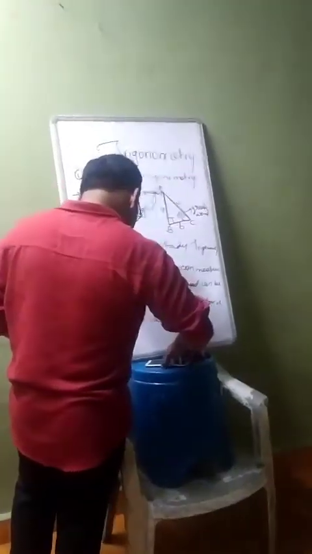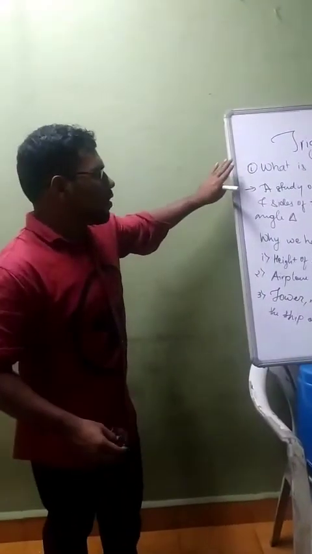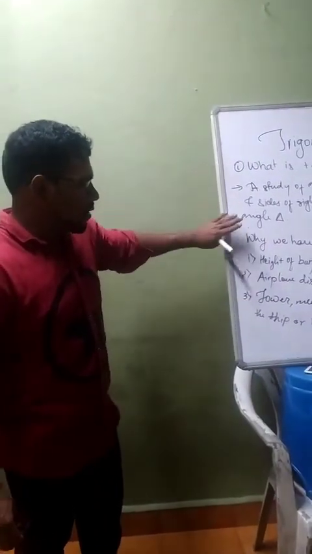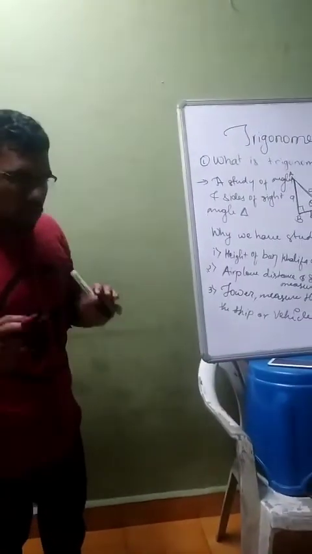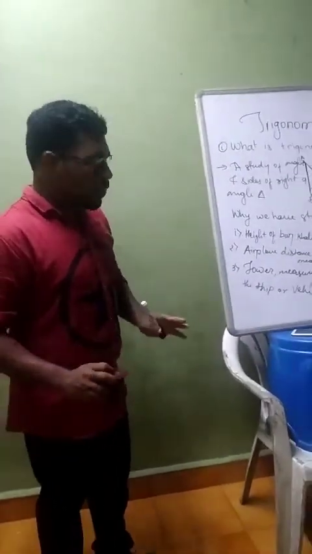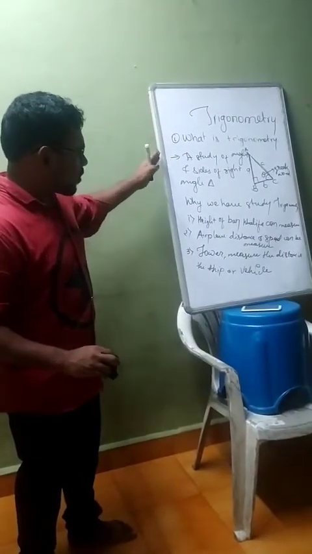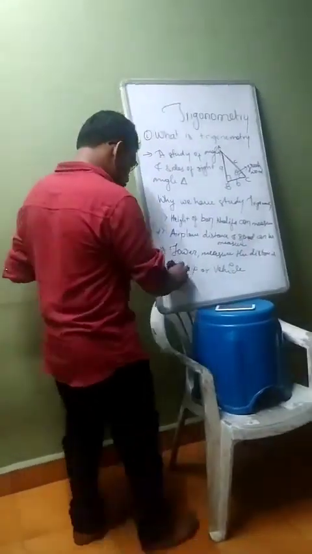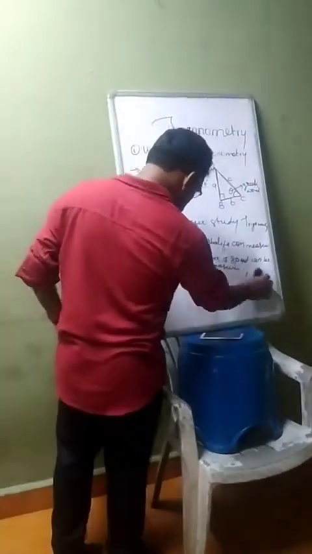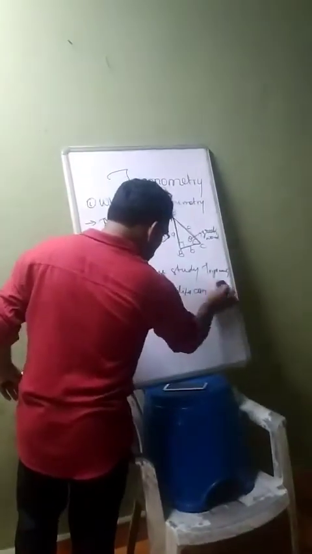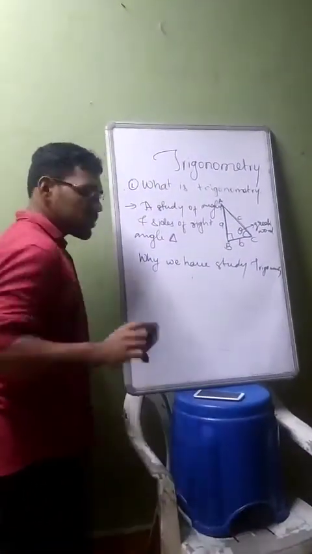So we have understood what is trigonometry, and why trigonometry. Did you get some points on the importance of trigonometry? This is the first question I wanted you to understand. I hope you got something good.